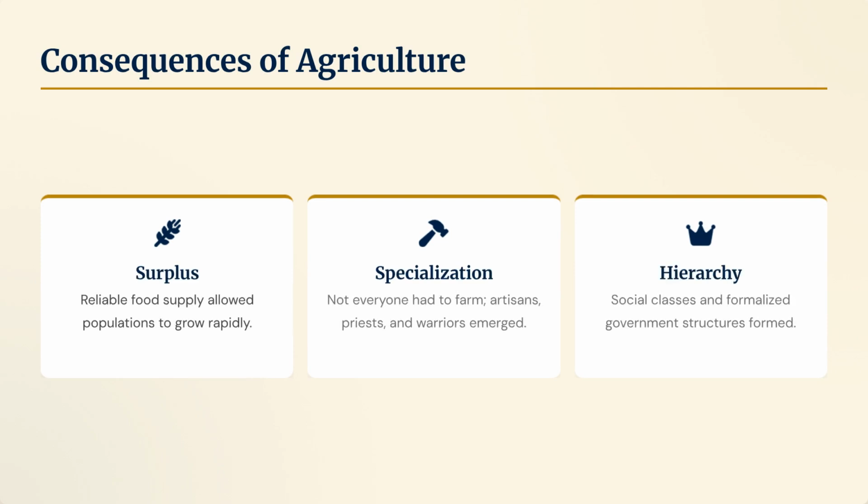The consequences of agriculture included a reliable food surplus, which allowed populations to grow rapidly. This led to specialization, where not everyone had to farm, and the formation of social hierarchy, with formalized government structures emerging.